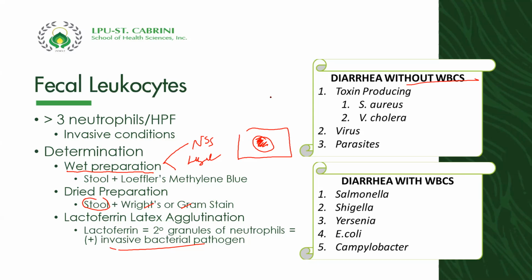Okay? So what are the conditions that can cause diarrhea without WBC? Toxin-producing strains of Staphylococcus aureus and Vibrio cholerae. Viruses and certain parasites can also cause diarrhea without WBC. Usually, parasitic infections will not cause the presence of leukocytes in the stool, seldom or rare. These are the common genera of bacteria that can cause diarrhea with the presence of WBC: Salmonella, Shigella, Yersinia, E. coli, and Campylobacter. Sino itong mga to? Mga Enterobacteriaceae, right?